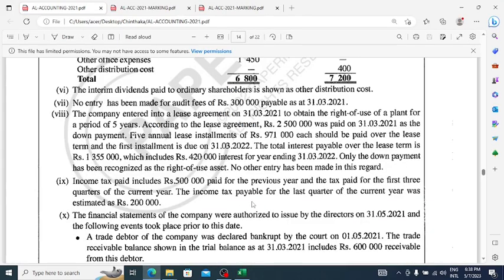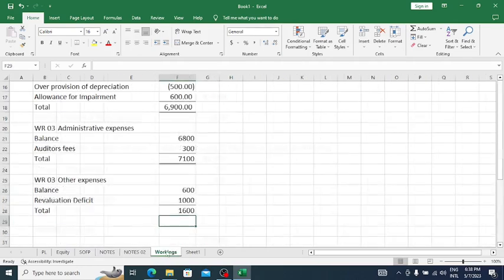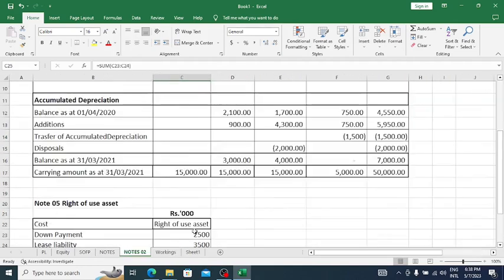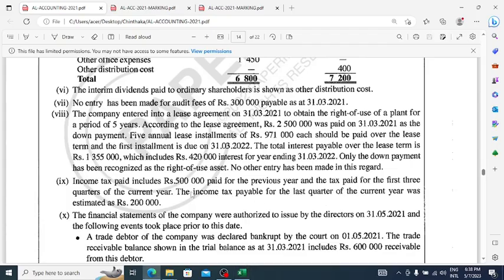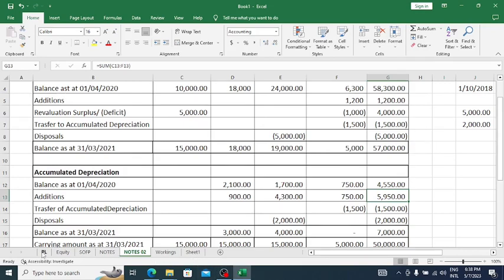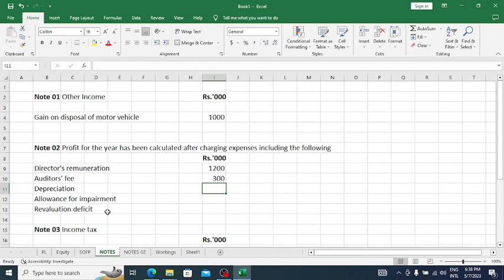And the depreciation expense, easily we can get this from the PPE note, PPE working like this. Total depreciation expenses 5,950. And allowance for impairment, remember, that is 600.